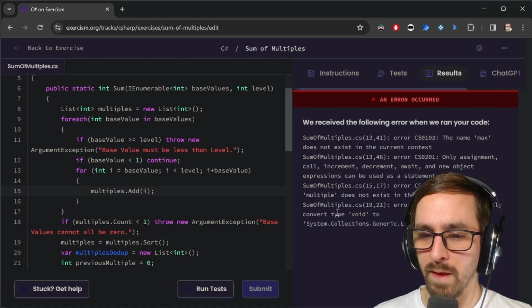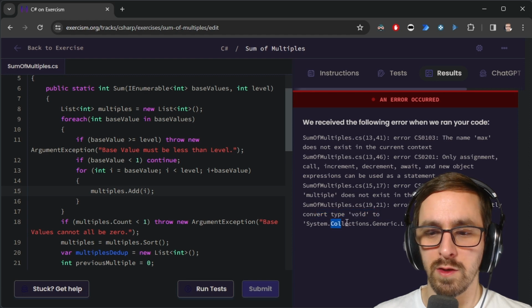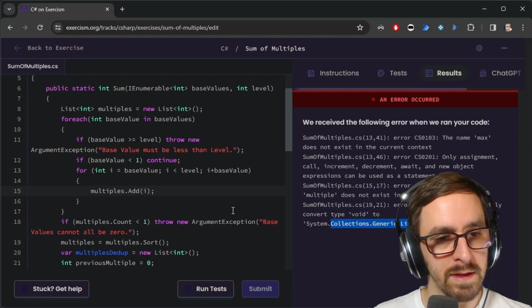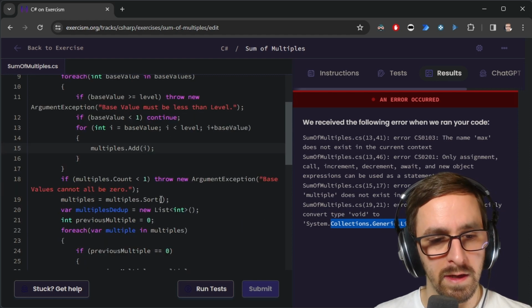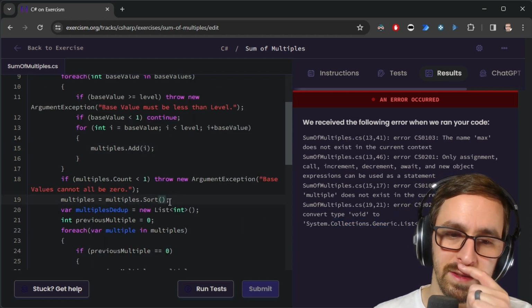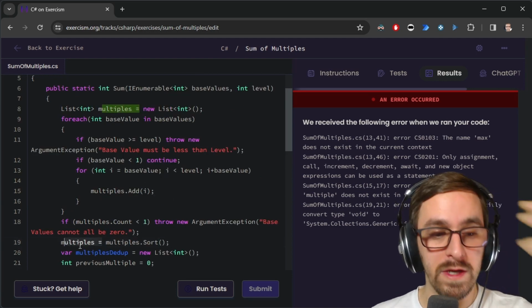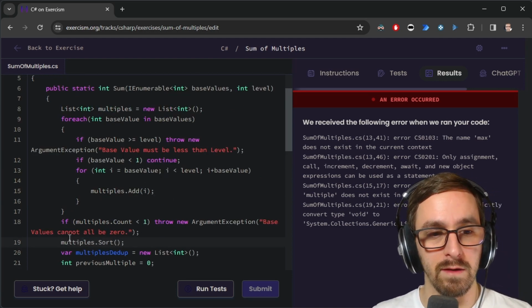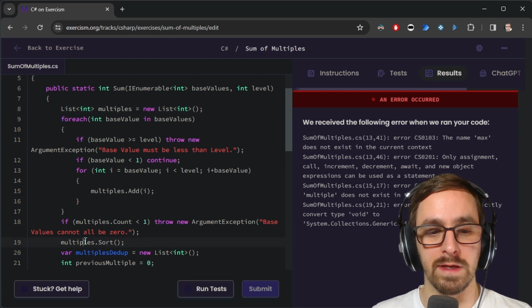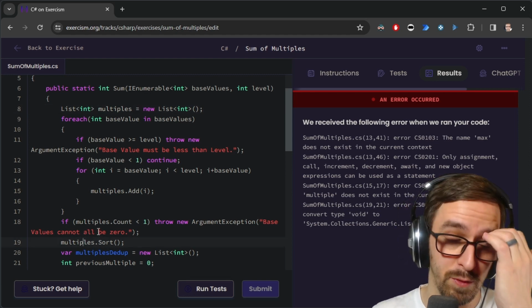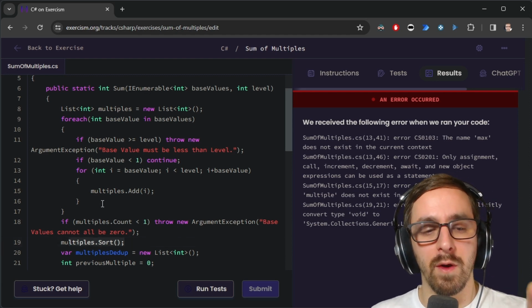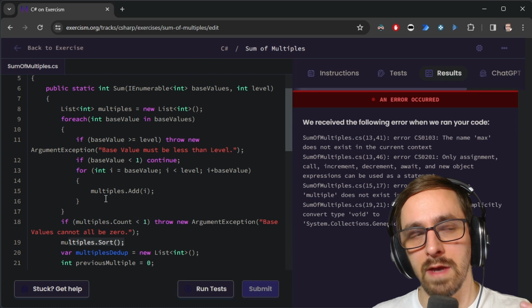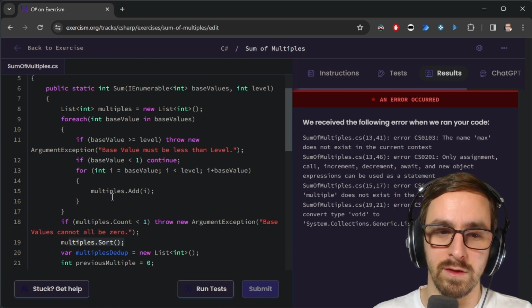Multiples.add. And sum of multiples cannot implicitly convert type void to list. Where are we at here? 19. Void to list. Is it not? Oh, it transforms or changes the original list. It operates on the one you point it to. Okay, that makes sense. Right. Okay, yeah, got it. You don't sort a list and then it returns you a list and you set it back into the list. You just sort the list.